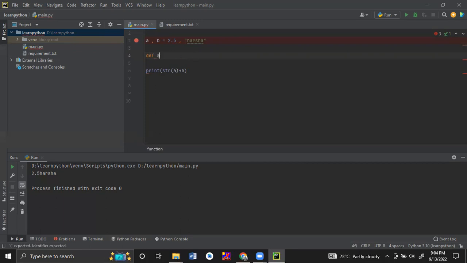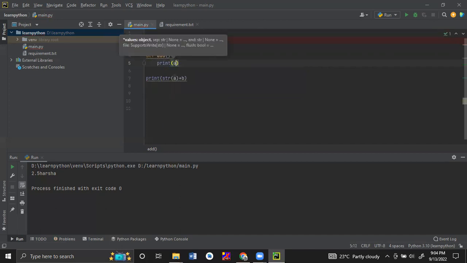Then we should mention the method name, and within the brackets we can pass the parameters, otherwise not. Then we have to use the colon operator. After using the colon operator, when you press enter, it will come to this place. Here I just print that event. So I will remove.